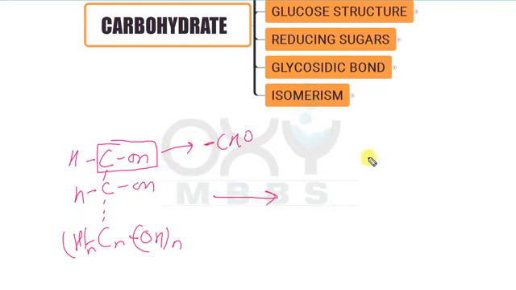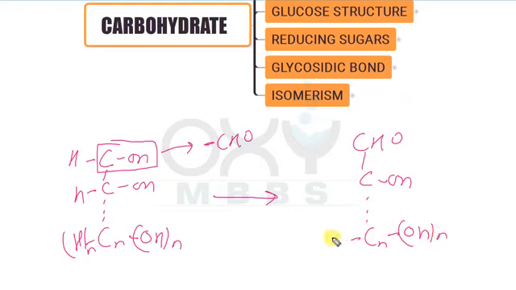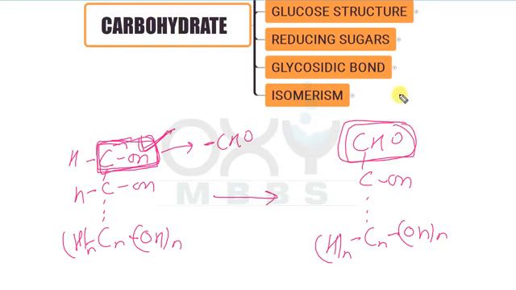So this will become here aldehyde group, CHO, and n number of carbon atoms with the n number of hydroxyl and n number of hydrogen atoms. This hydroxyl group along with the carbon atom is converted into the aldehyde group. Now this is called as the carbohydrate.